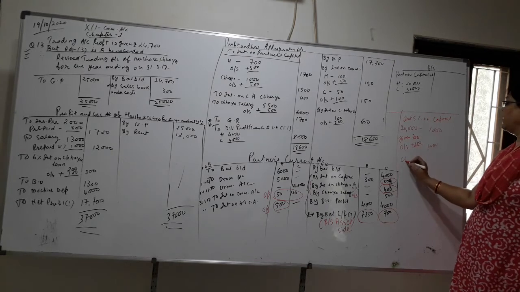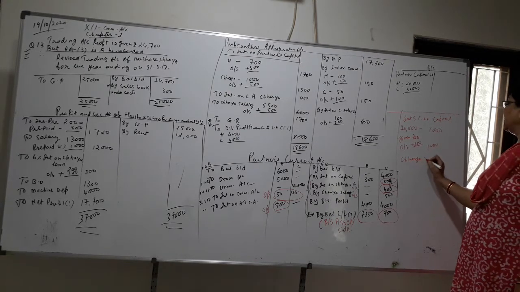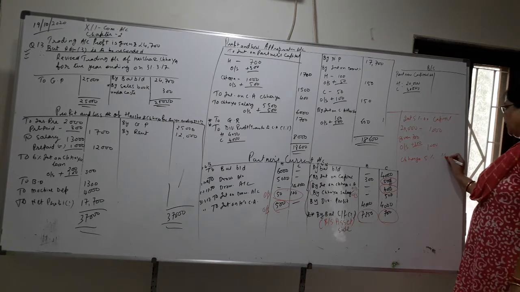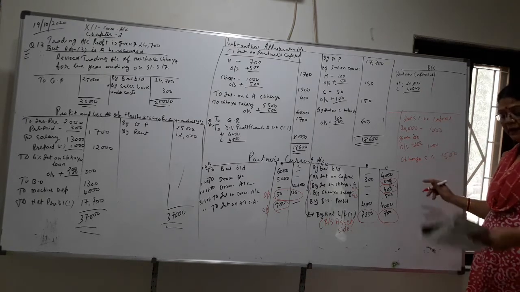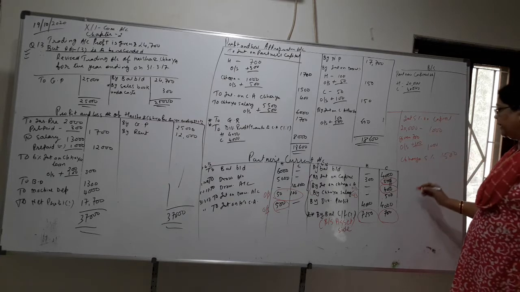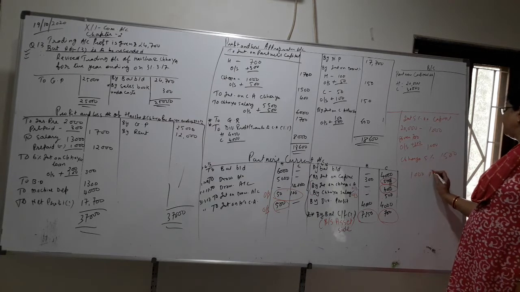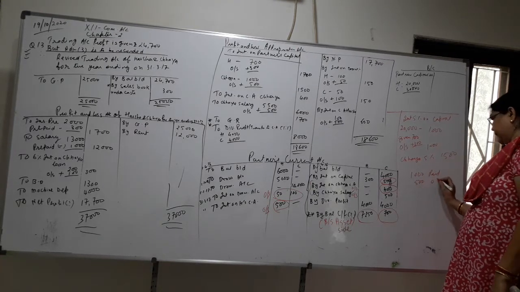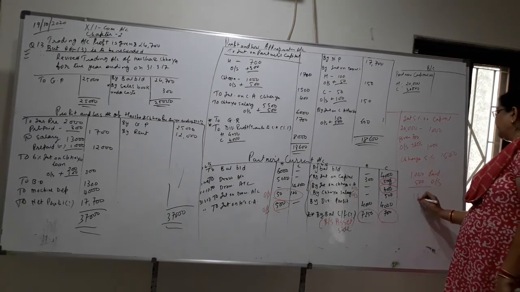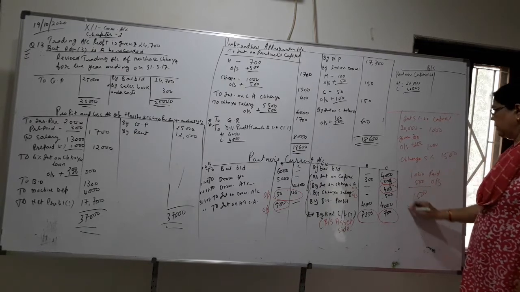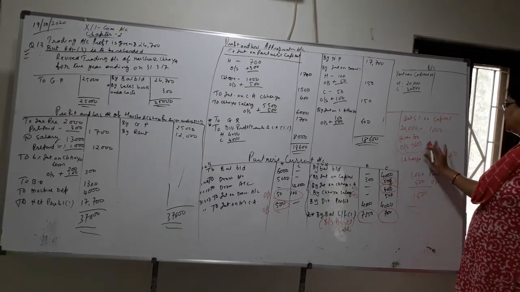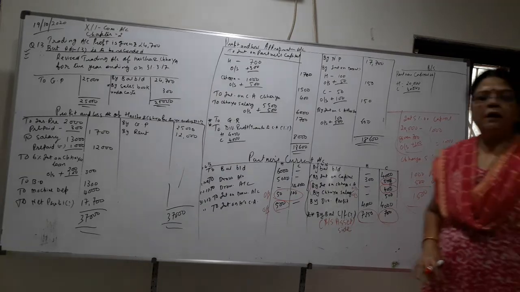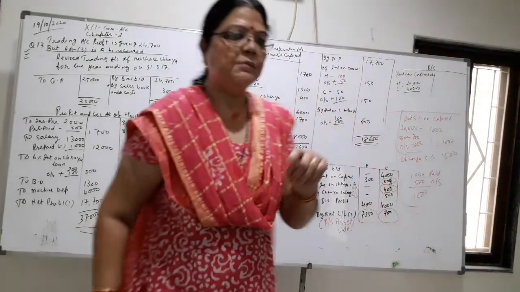Chaya's 5% will be, how much? 10% is 3,000, so 5% will be 1,500. From 1,500, 1,000 is paid. Okay, so 500 outstanding. Then you will get 1,500. This way, this sum is important.